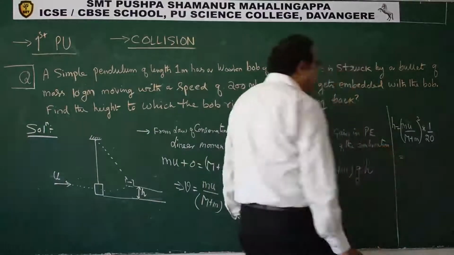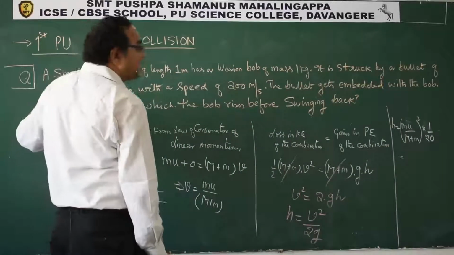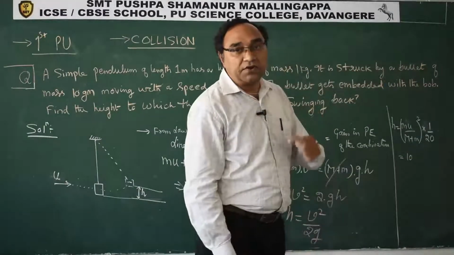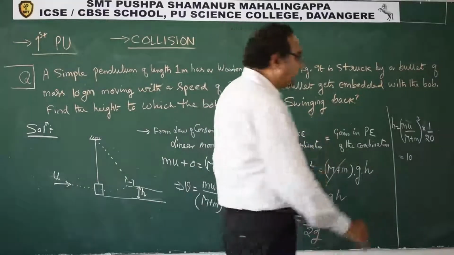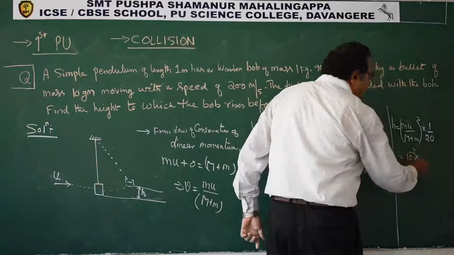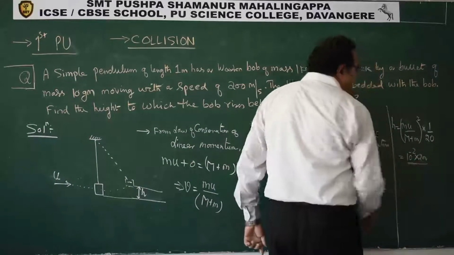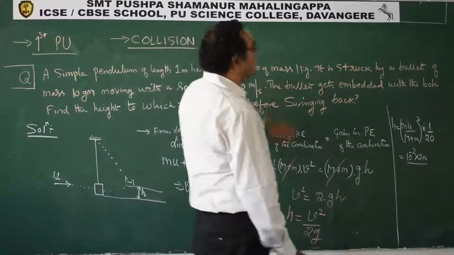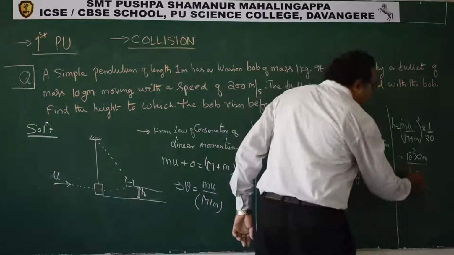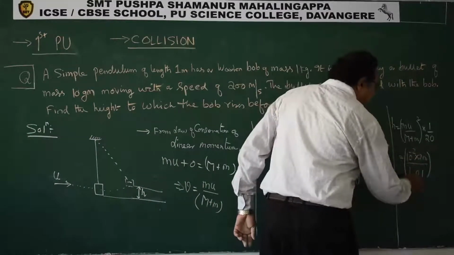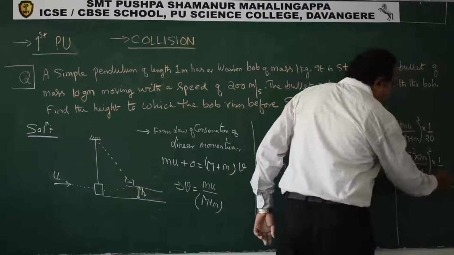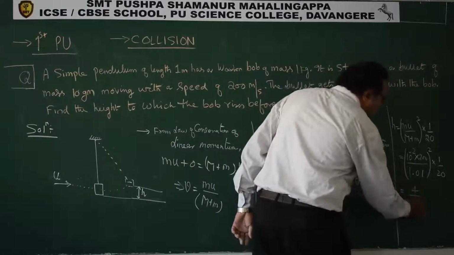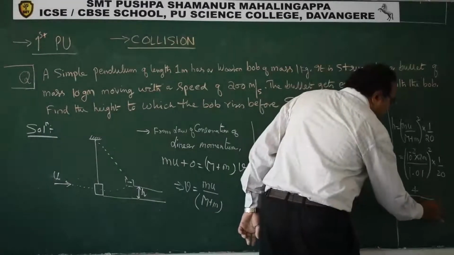Now mass of the bullet is 10 gram. So we will write this as 10 into 10 power minus 3. We have to convert this into SI units. So 10 into 10 power minus 3 will give us 10 power minus 2. And speed is 200, upon mass of the wooden bob which is 1 kg, so it is 1.01. And this will be whole square and 1 by 20. So this gives us 2 into 2, 4, and this is 1.01 whole square, and here 20.